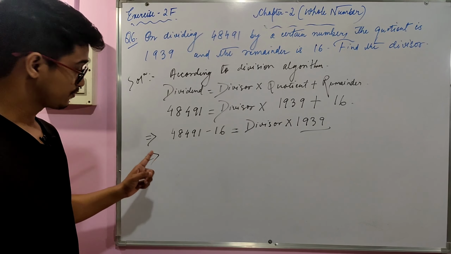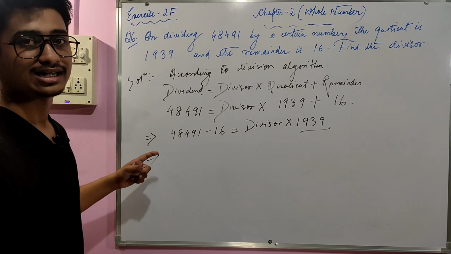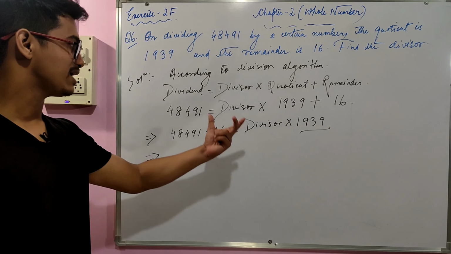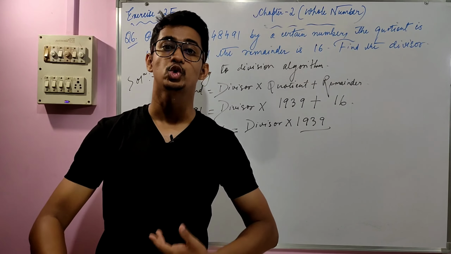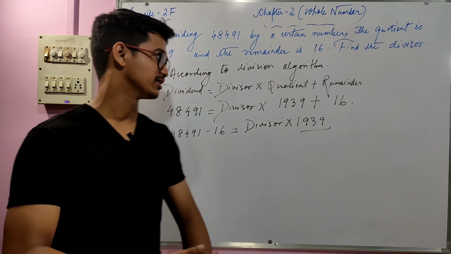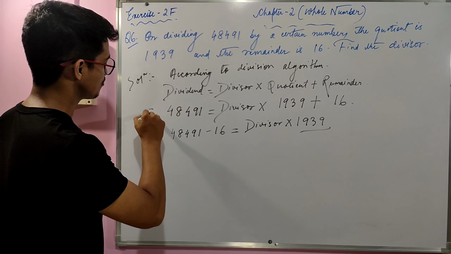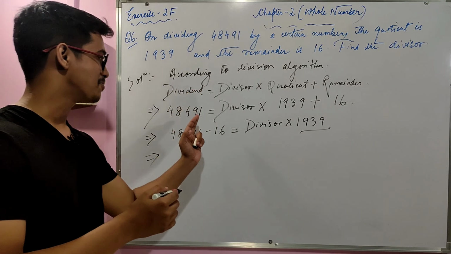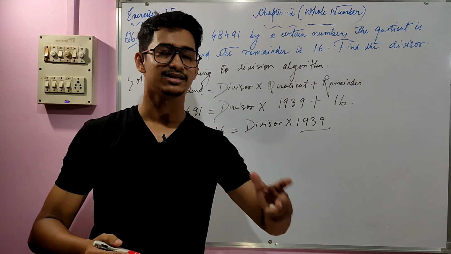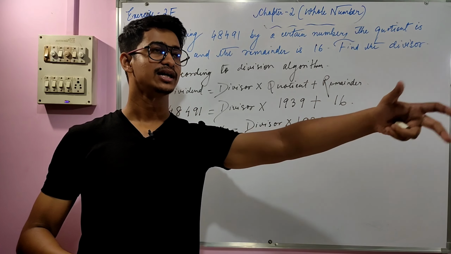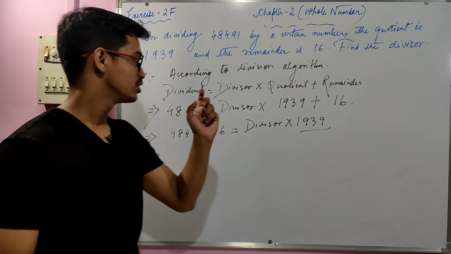First of all, what is this sign? This sign is called implies. Implies means it is showing the next step, what is going to happen. The first part is this, and then this part implies the second part. It is just showing the path that after this you will get that part.